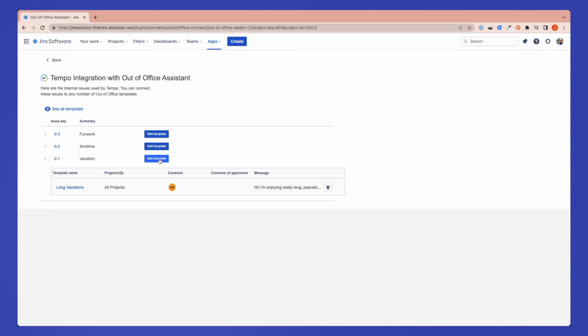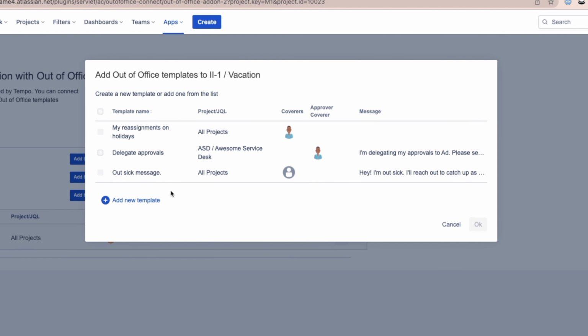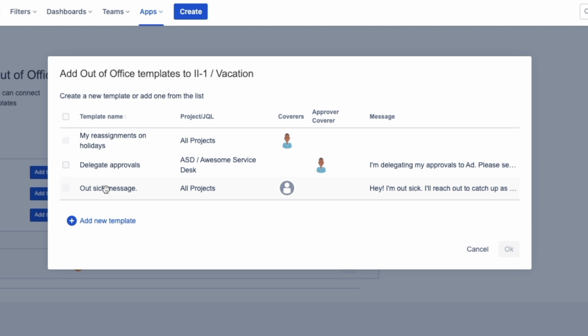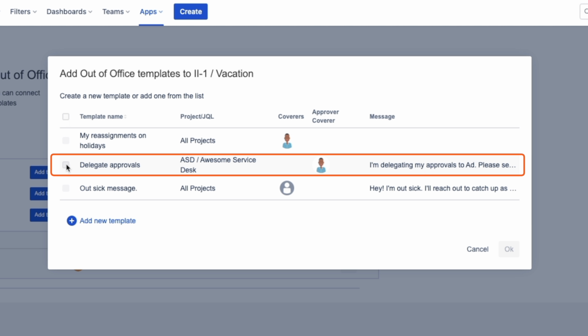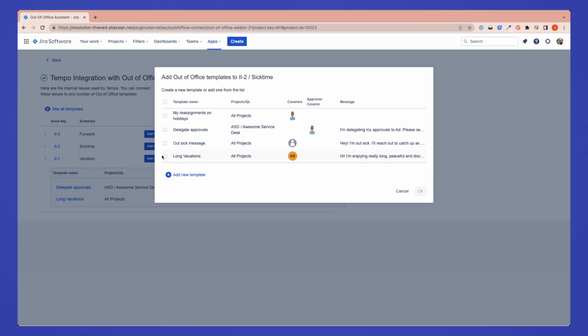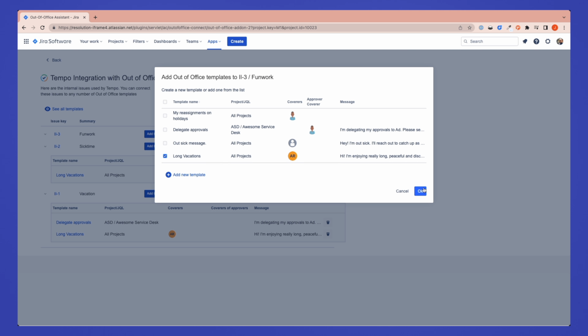Now, when I try to add more templates, I see that some of them can't be picked. This is because they have the same scope as a template that is already added. In this case, they are valid for all projects. But I can still pick a template that applies to a single project. This will work as an exception to all project rules, and it will delegate approvals. What am I going to do with sick time and fun work? Very often it will be fine with applying the same template like this.